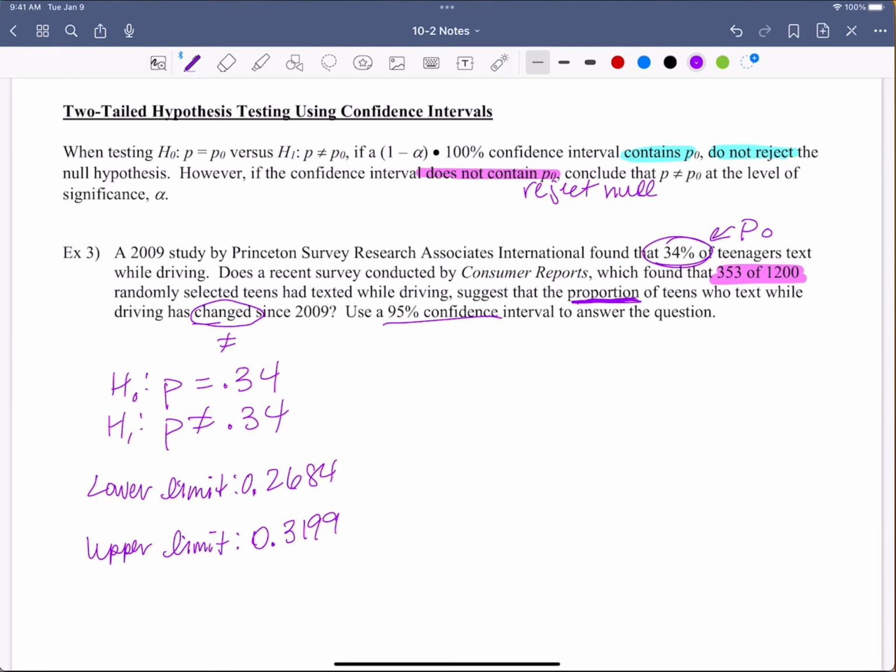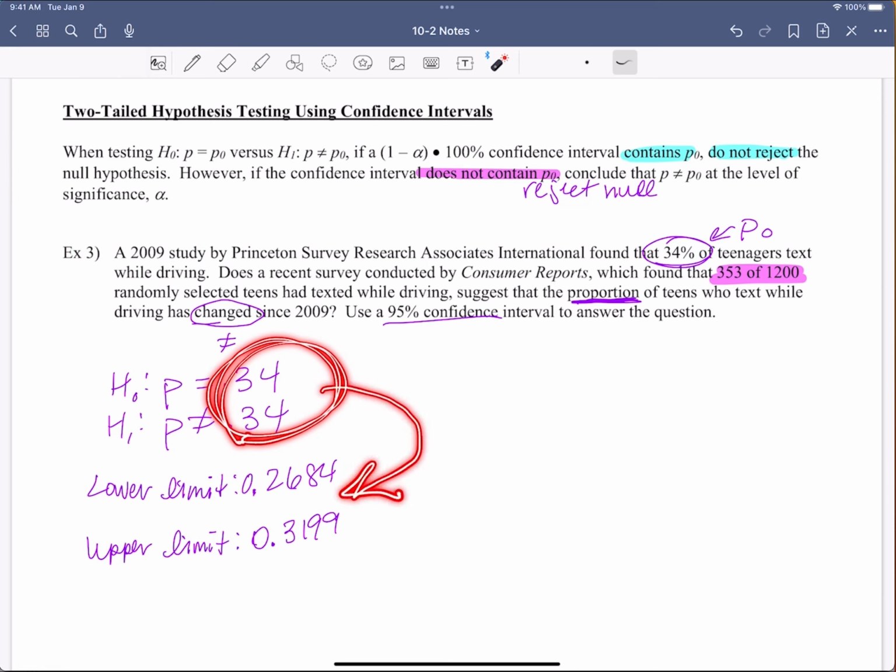Now, this is what I'm looking at. I know that my lower limit, if I'm going to make this interval, I'm going from 0.2684 up to 0.3199. However, if the confidence interval does not contain what I originally start with, is that contained in this interval?